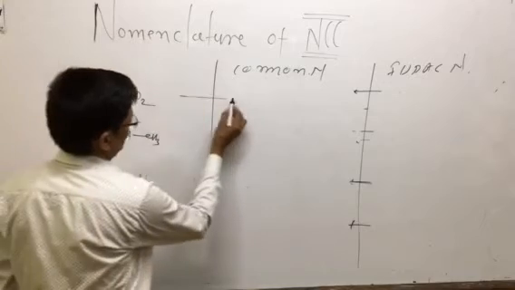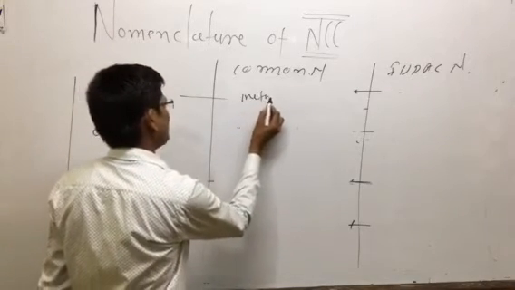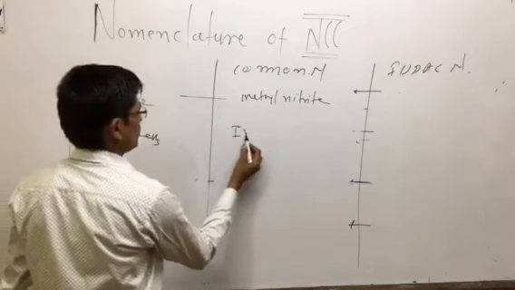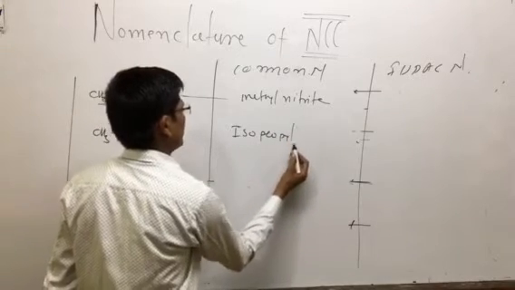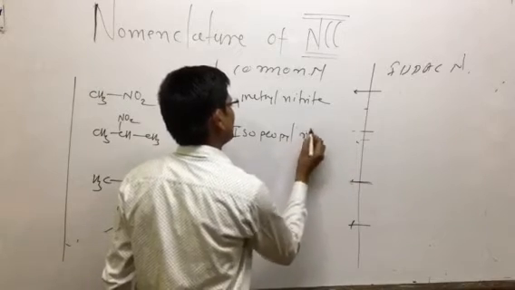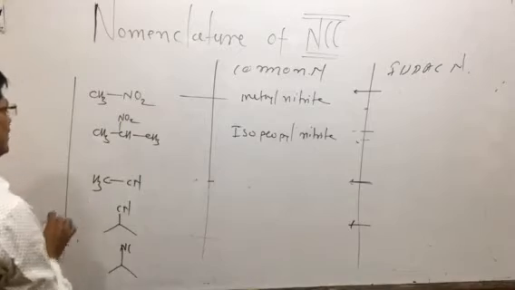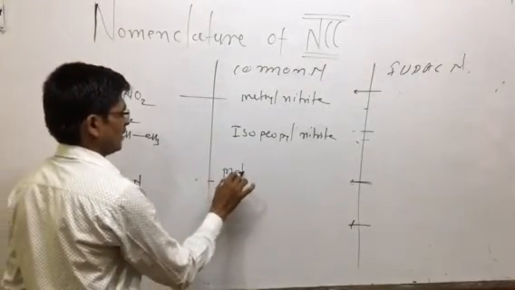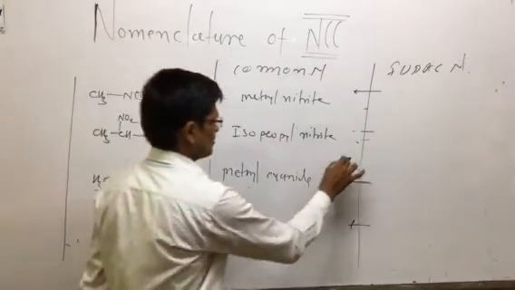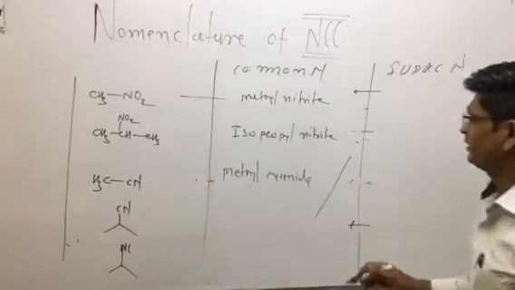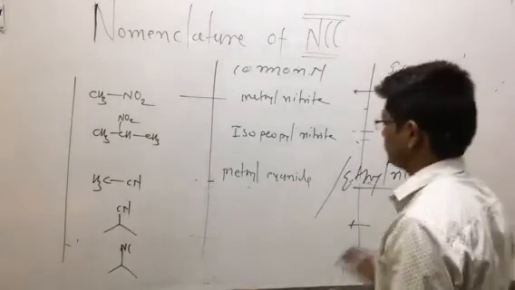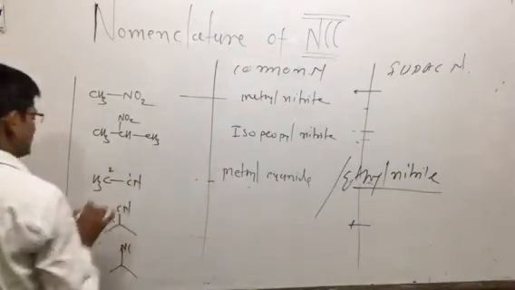So the name of the compound is methyl nitrite. This one is isopropyl, the common name is isopropyl nitrite. Isopropyl nitrite. So here is methyl cyanide. What is the name? Methyl cyanide. Another name of this type of compound is ethyl nitrile. Methyl cyanide को ethyl nitrile भी कहते हैं. That is the most important name. So methyl cyanide is also known as ethyl nitrile.